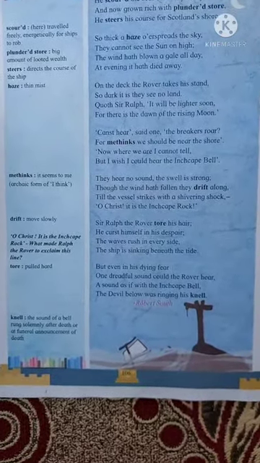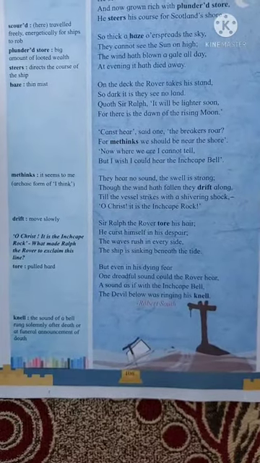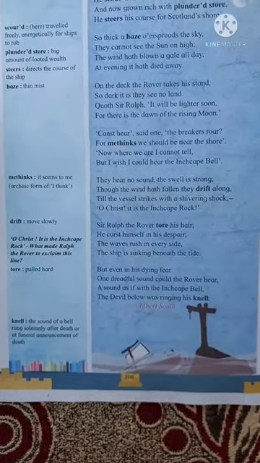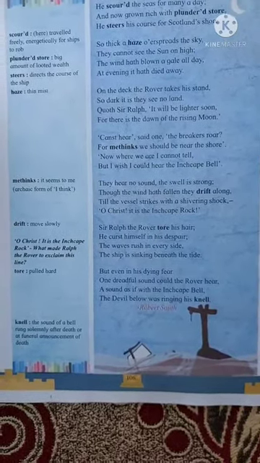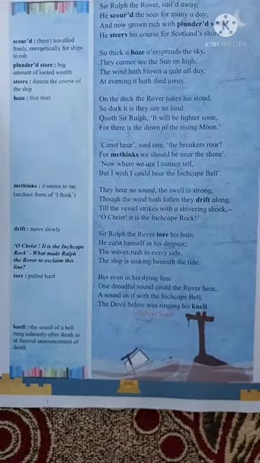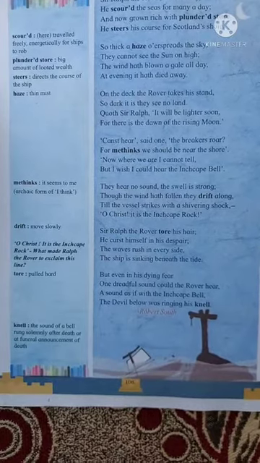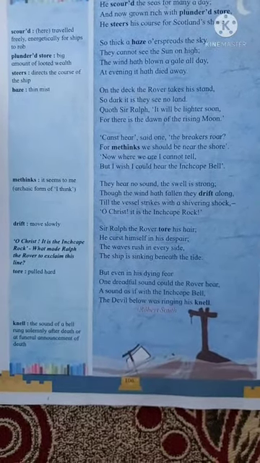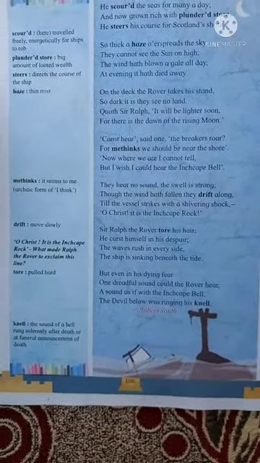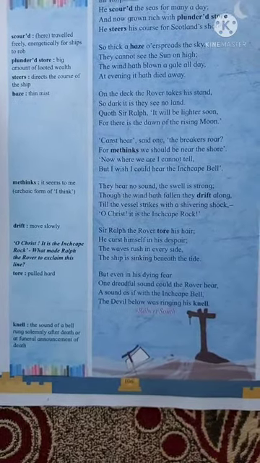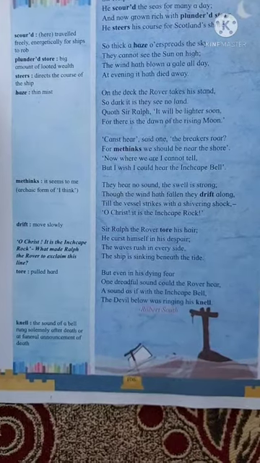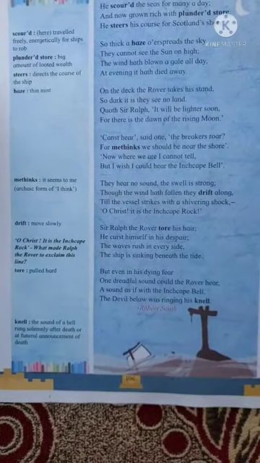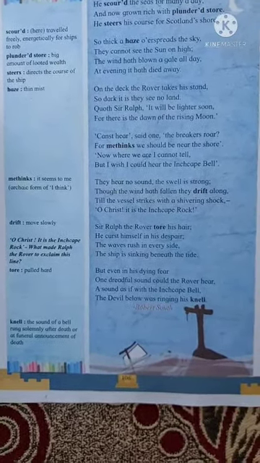One dreadful sound could the Rover hear, a sound as if with the Inchcape Bell. It was that sound when he did something wrong with the Inchcape Bell. He cut the rope of the Inchcape Bell. At that time he listened to that sound. The same type of sound he listened to again. The devil below was ringing his knell. The devil was ringing his knell.